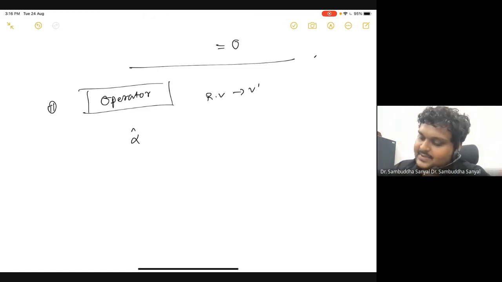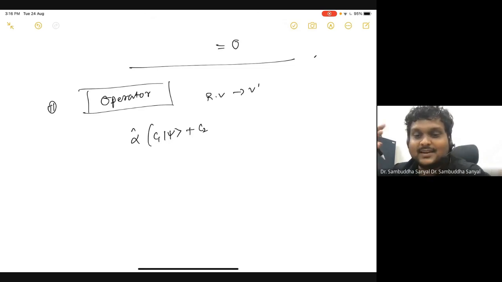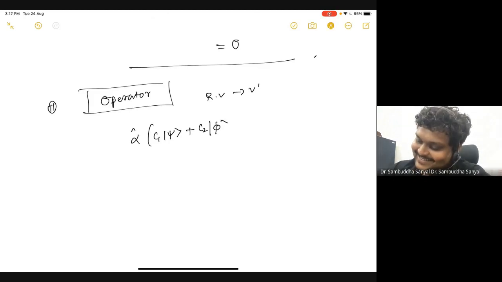So let's say I have some arbitrary linear combination of some psi and some chi. It's like too many Greek letters. I'm just mixing everything. Some psi and some phi. Okay, because these are the two notations we are using.